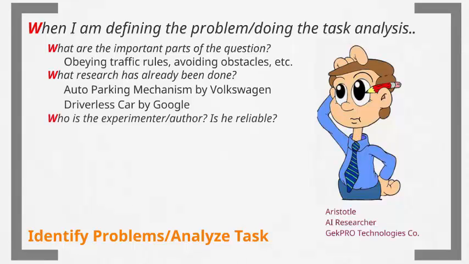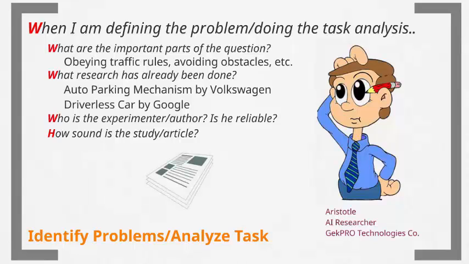Next, who is the experimenter or author? Is he or she reliable? And how sound is the study article? For these two questions, Aristotle has to look at the body of the article or study, look at the content, whether there's a case of conflicting interest or contradiction.